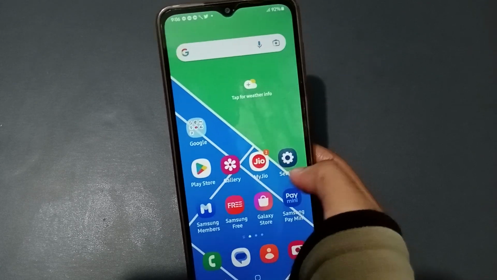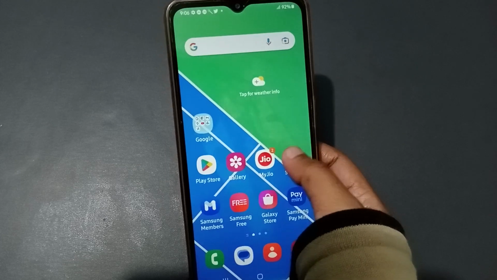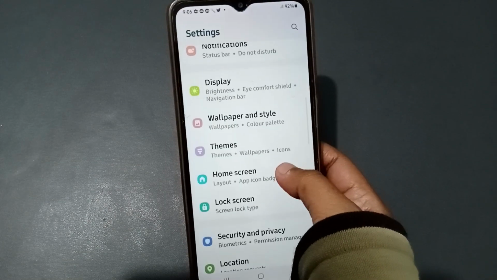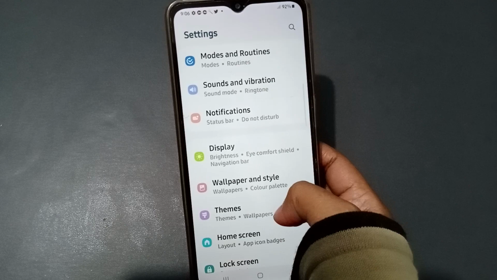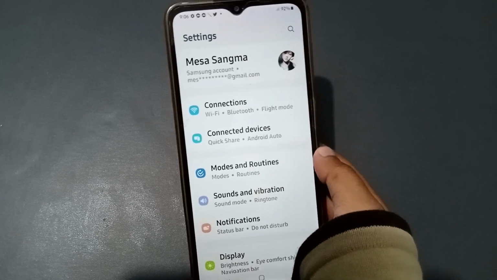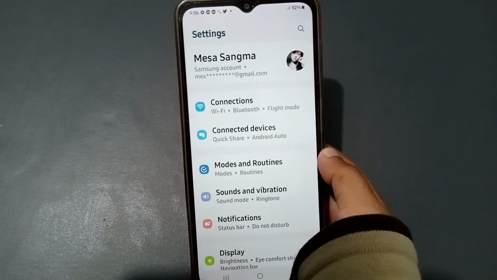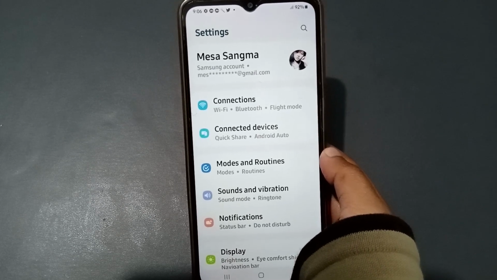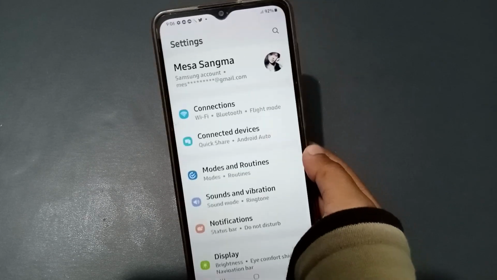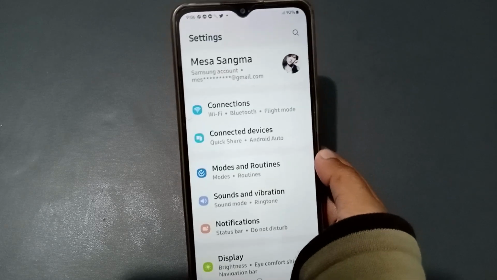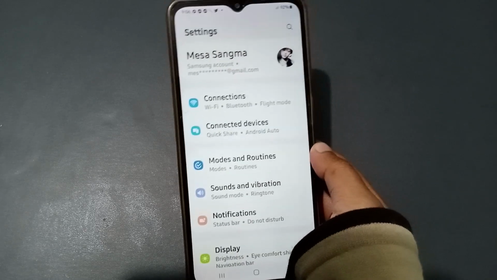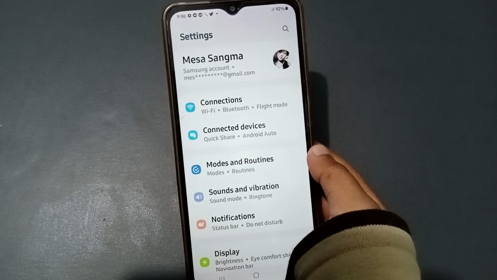Here, firstly, you can see the Settings option, so just click on Settings. When you move into Settings, suppose you have a keyboard problem, such as the mic not showing, the keyboard hanging, or the keyboard not working. There are many problems, but you can solve them by following these steps.